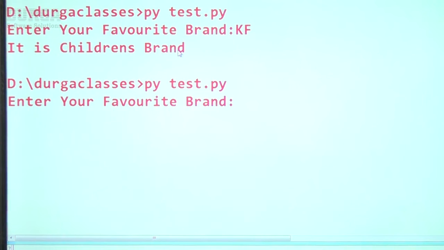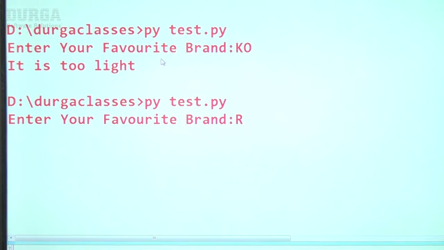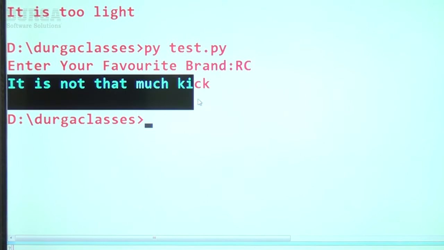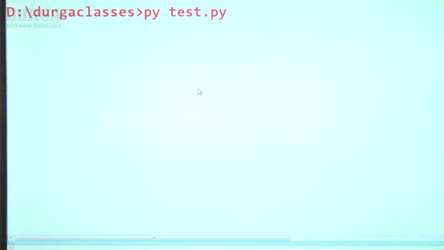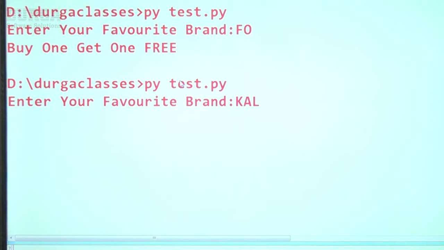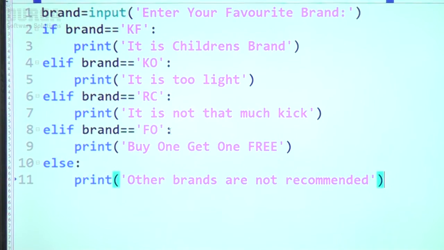Similarly, if I take KO, now observe, it is too light. If I take RC, it is not that much kick. If I take FO, buy one get one free. If I take local brands like Kalyani, Kharjura, local brands, other brands are not recommended. Perfectly the program is going to work.